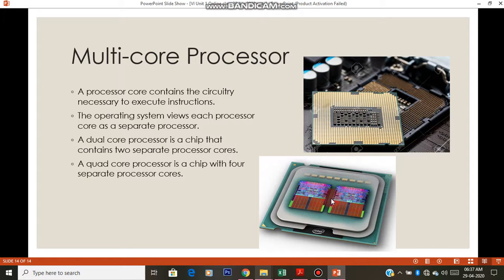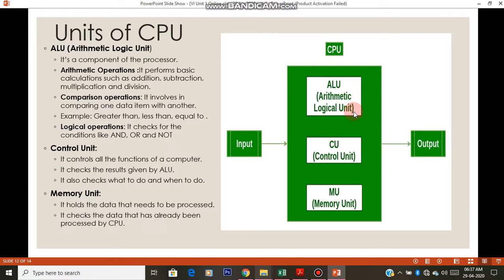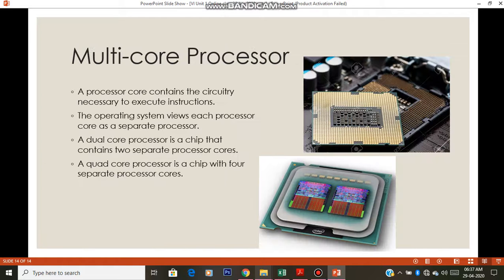Maybe the speed will be higher, if you have seen the functions of CPU, right? It takes the things and converts them into binary digits and performs some mathematical calculations. These are the work of a single CPU. But how does it work if you have two CPUs inside a computer? The computer will be very fast, right? So these kinds of multi-core processors are available.